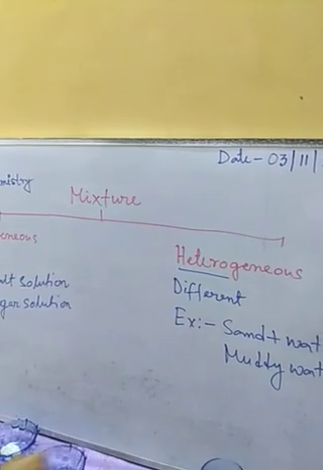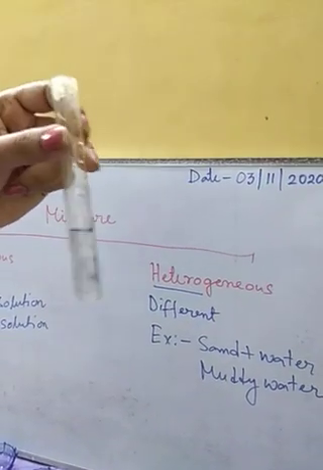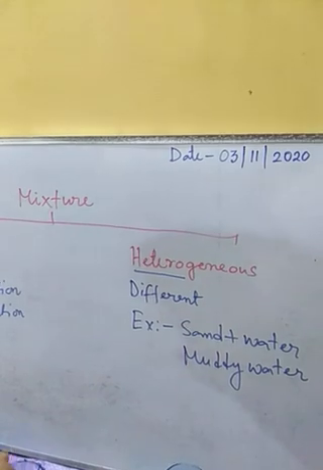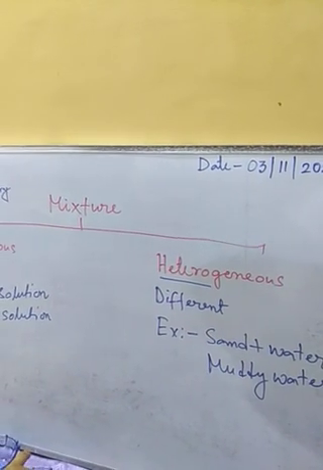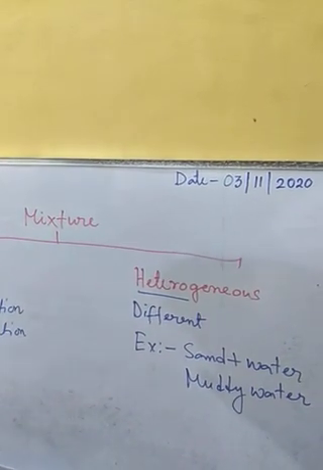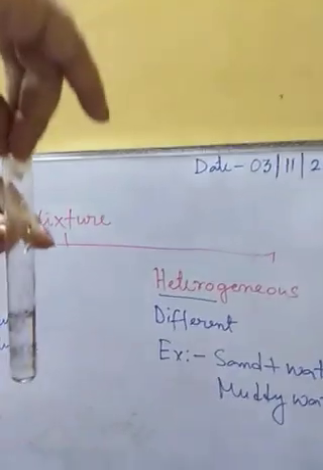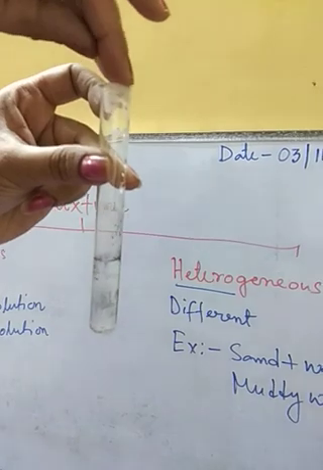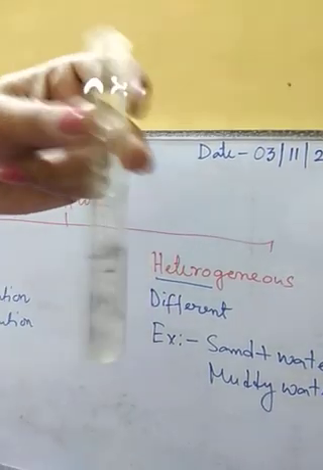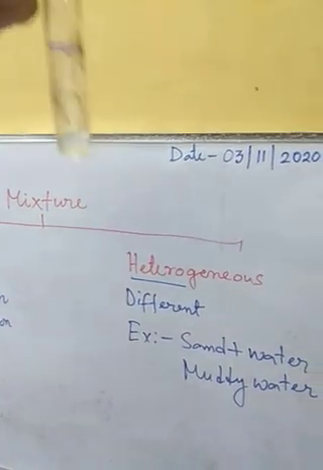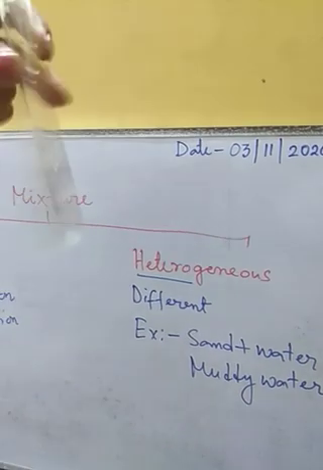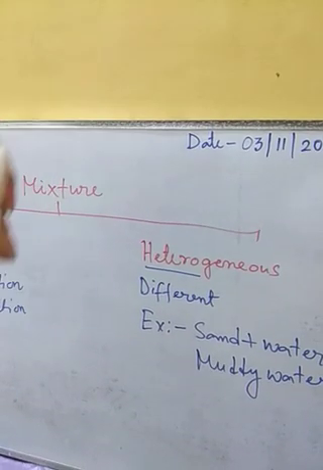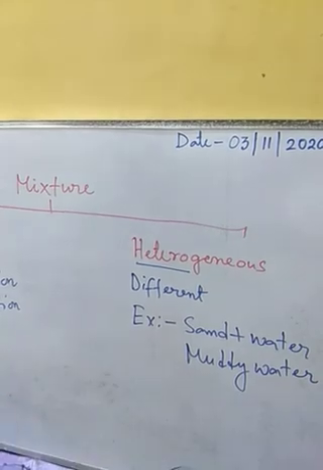See, here in a test tube I have taken some water, and in this I am going to add some salt. See, I have added some salt in it. You can see this, and I am going to shake it. Then it will get dissolved.